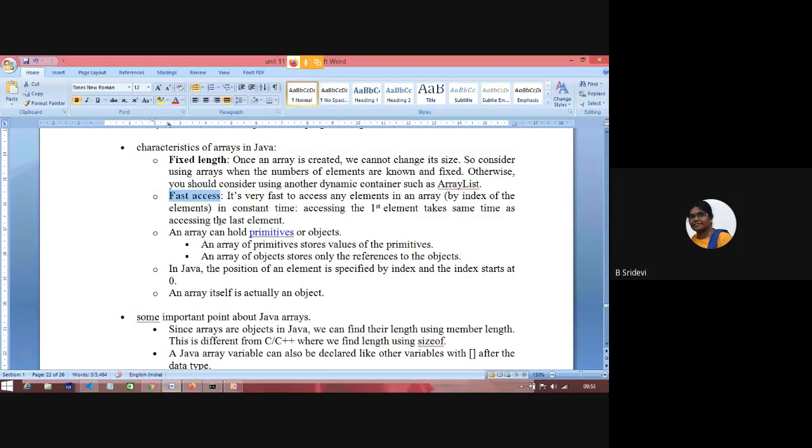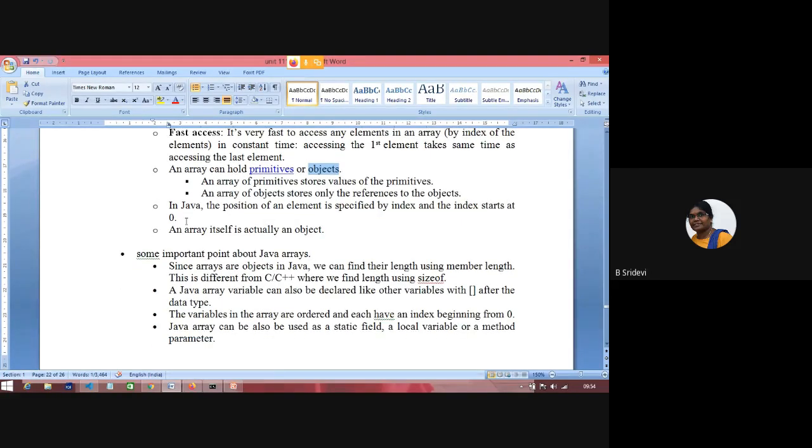In an array, you can store primitives or objects. In the example, I have shown an array of integers, an array of characters. That means an array of primitive data items. Suppose you have a student class or some dice class, some other object, or a string object, you can create an array of those objects also. We'll see this in future. And the array index starts from 0.